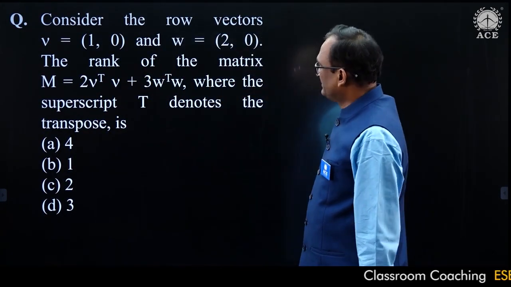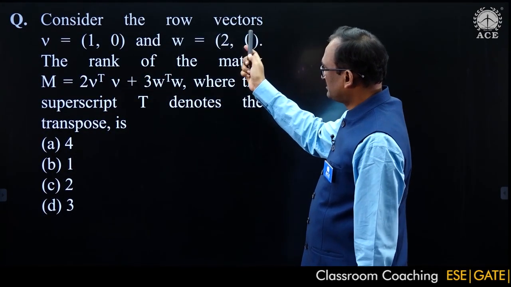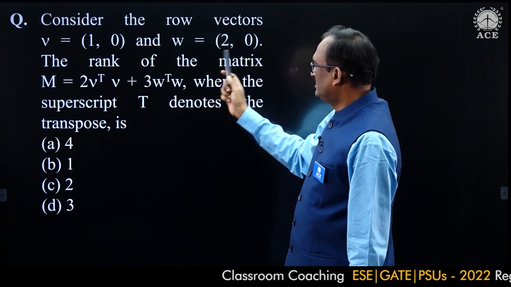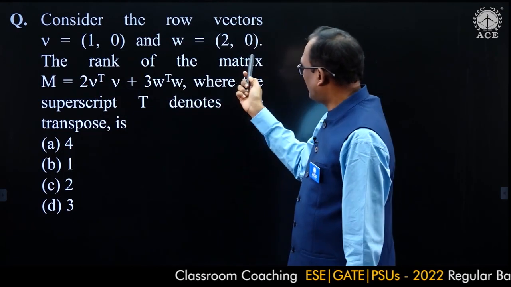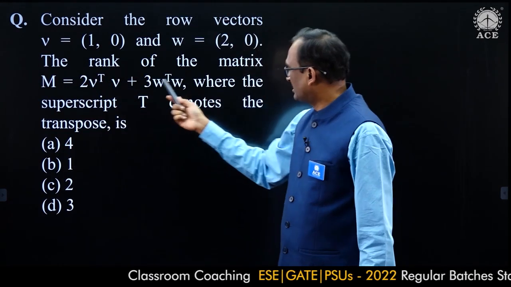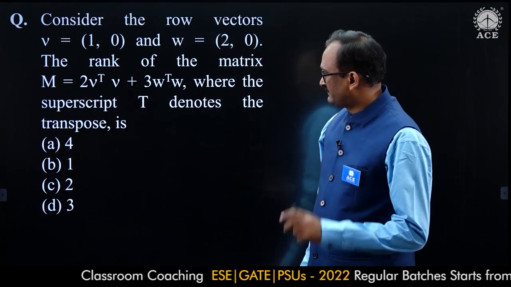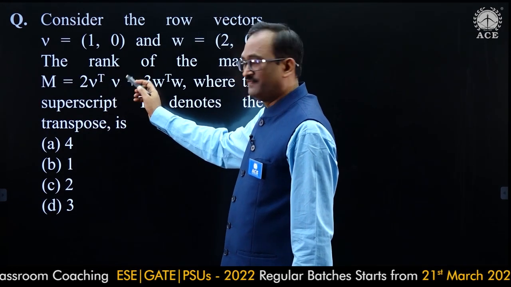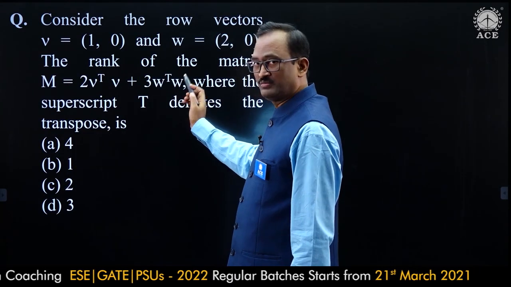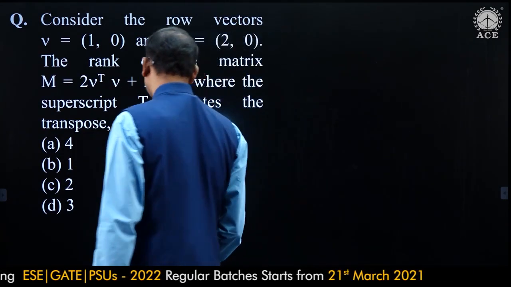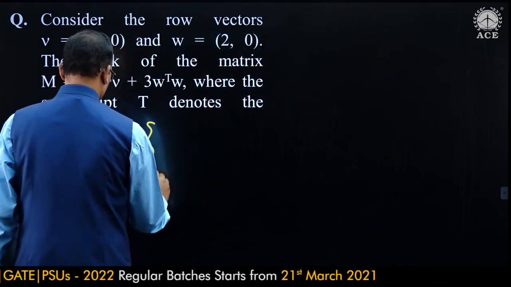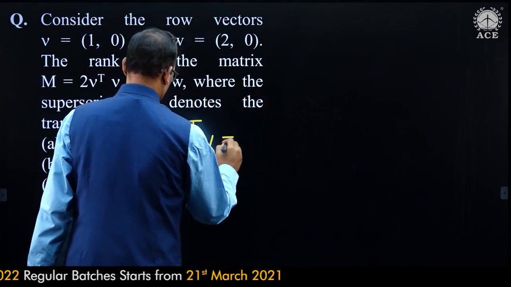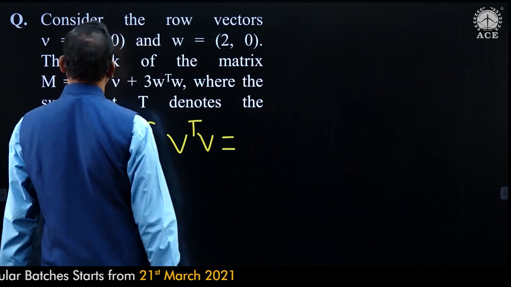Read the given problem. Consider the row vectors V equals 1, 0 and W equals 2, 0. We were asked to find the rank of this particular matrix. Okay, let us find. First of all, V transpose into V followed by W transpose into W. V transpose into V. What is V?